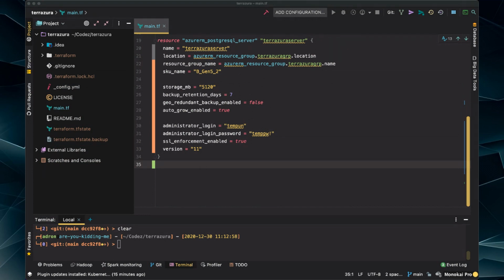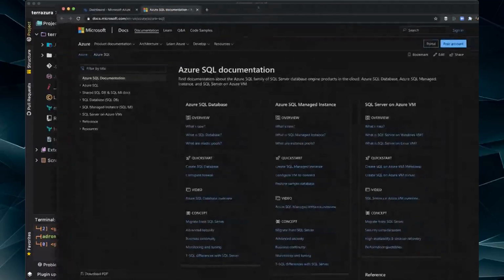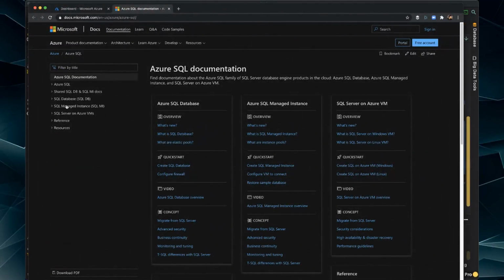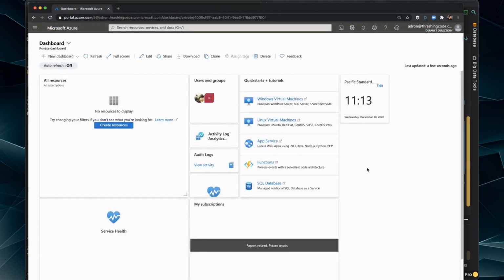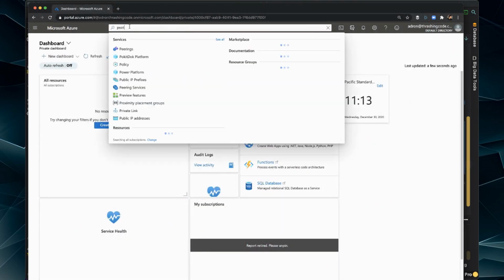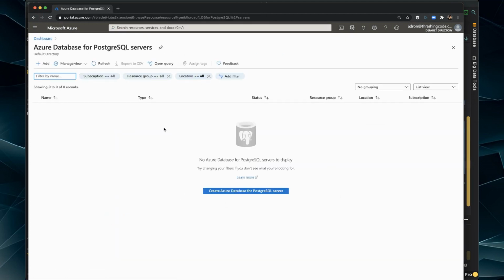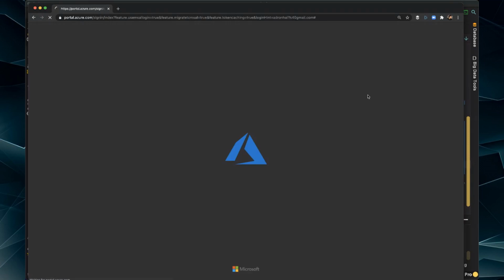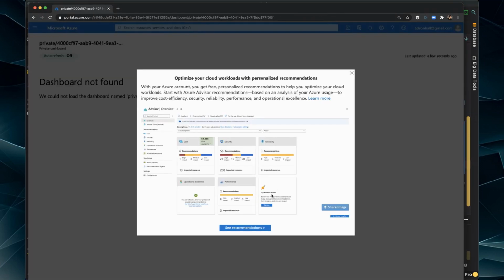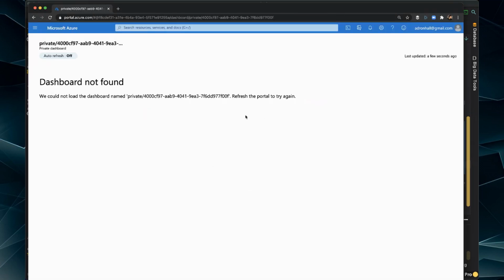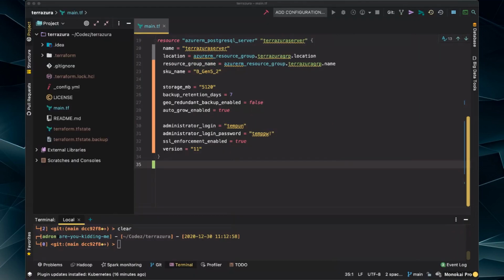And if I go in here, your SQL database. No, let's go in here. Where do you find Postgres? Postgres. Yeah, so nothing's in there. Let's go to my other account. Nope, don't care. Okay.